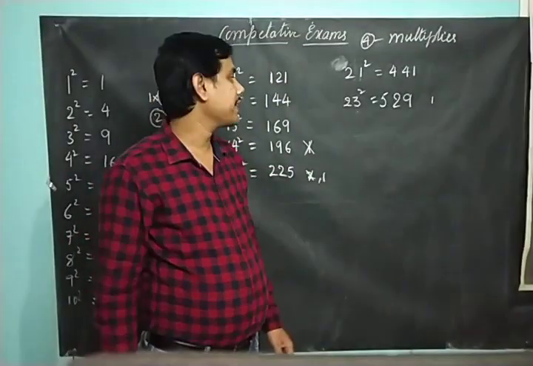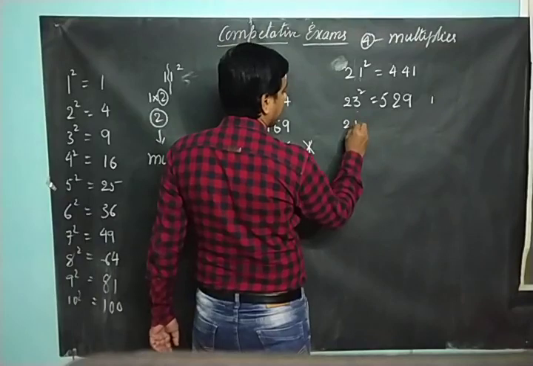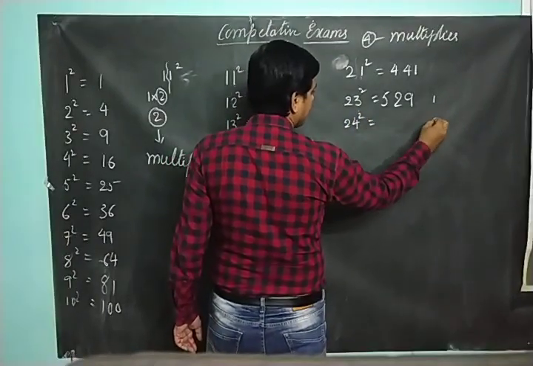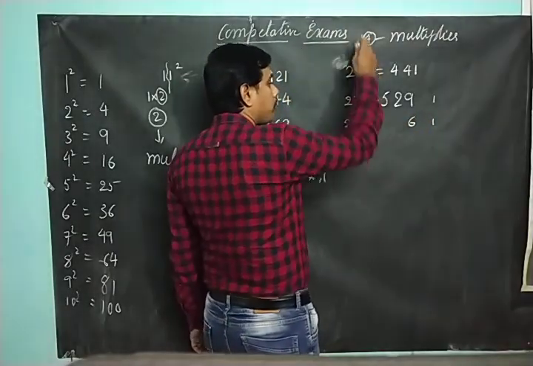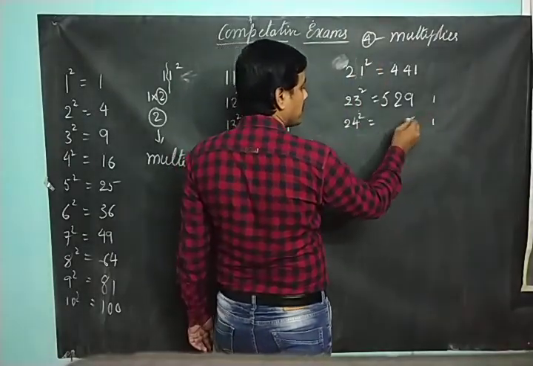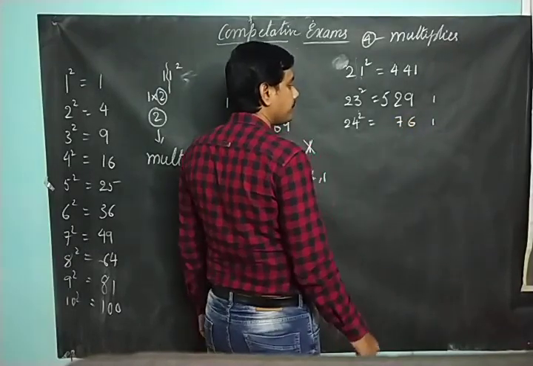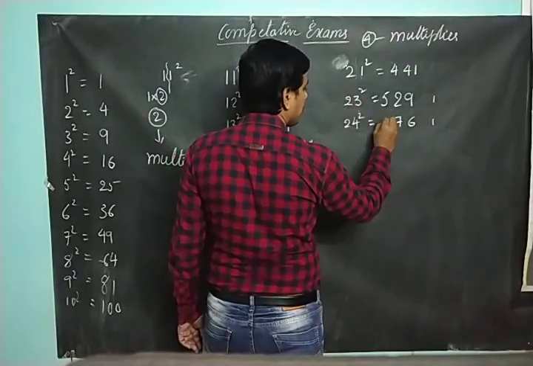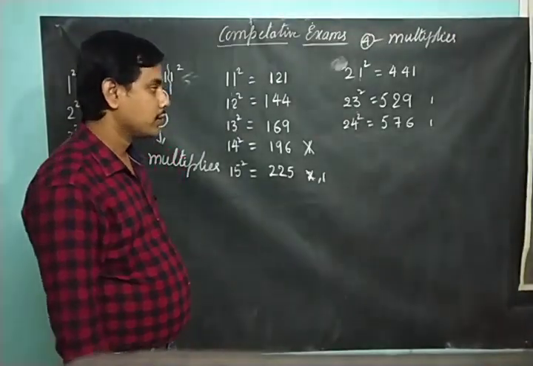So 529 is the square of 23. So if you take 24 square, 4 square is 16, 1 carry, 6 here. 4 into 4, 16 plus 1, 17. So 1 carry, 7. Next 2 square is what? 4 plus 1, 5. Is that clear?